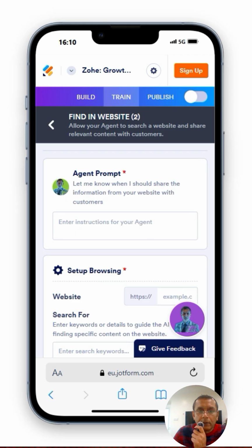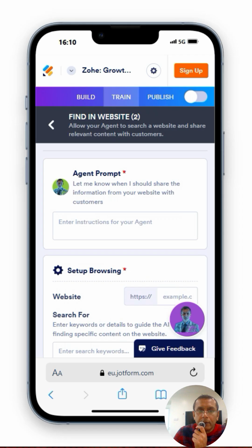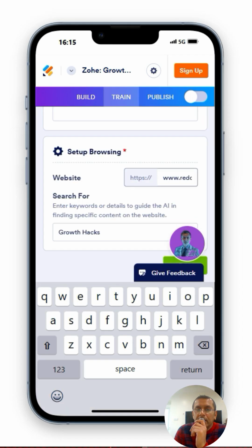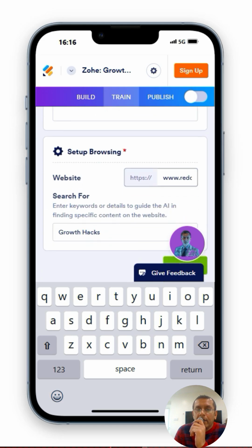Oh, can I add another one? Okay, so I can add another website. That's interesting. Okay, so I've added another tool, another find in a website. I'm saying search the site for growth hacks. But this time I've added the subreddit growth hacking on Reddit and search for growth hacks.